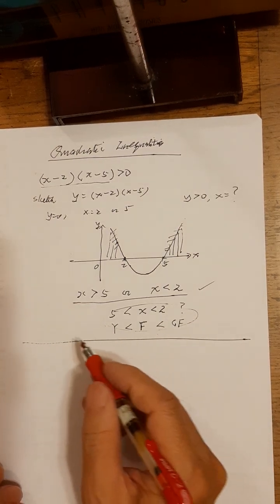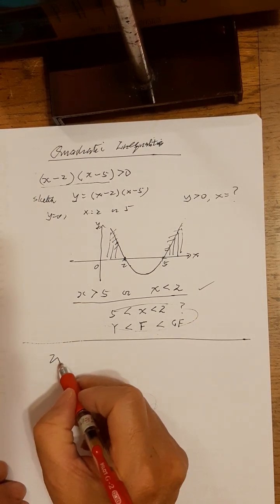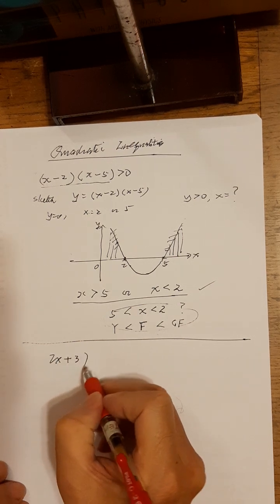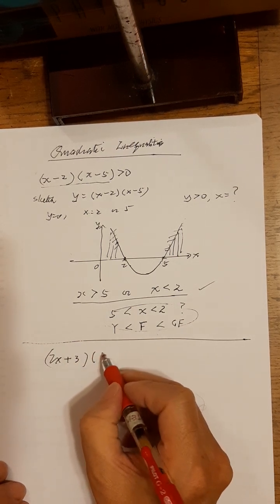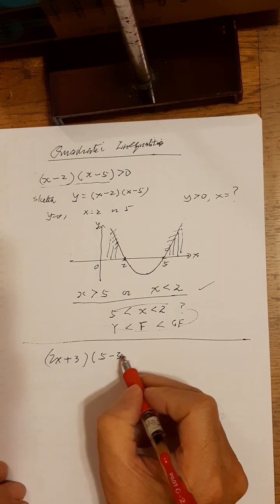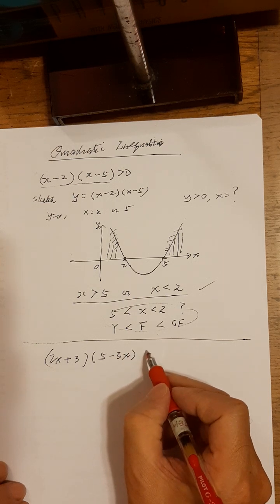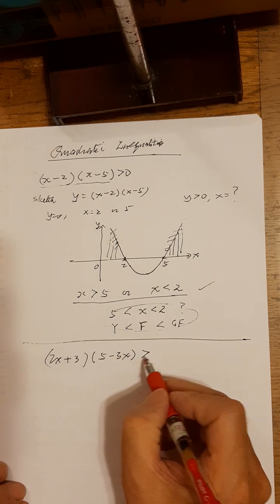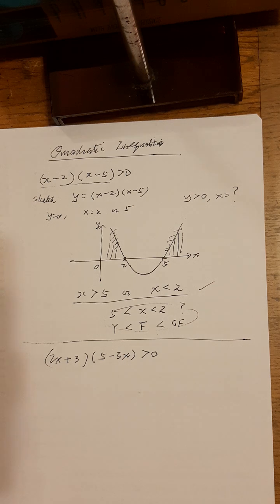Next one, very quickly. Yeah. Can you do this? 2x plus 3 times 5 minus 3x, greater than 0, for example. Right? How to do it? I'll show you in a short while.